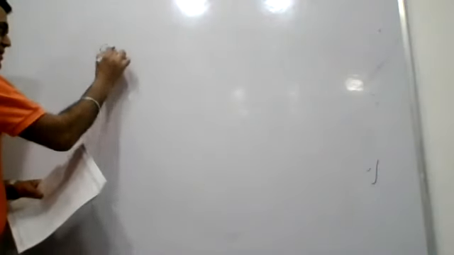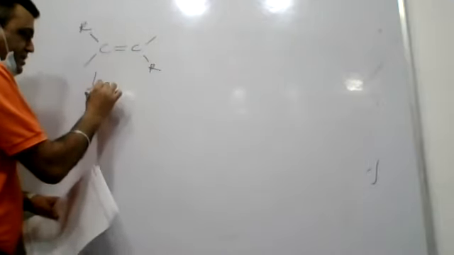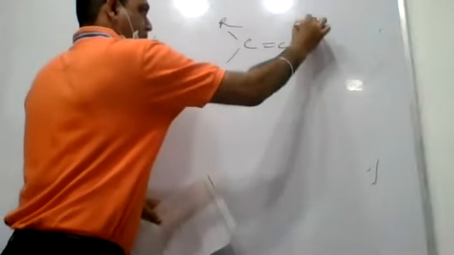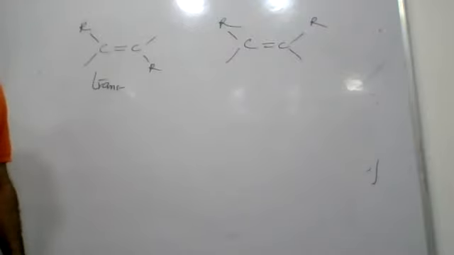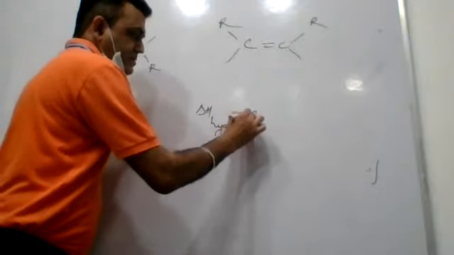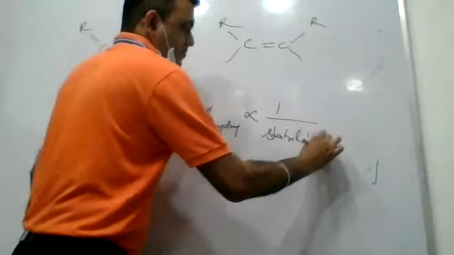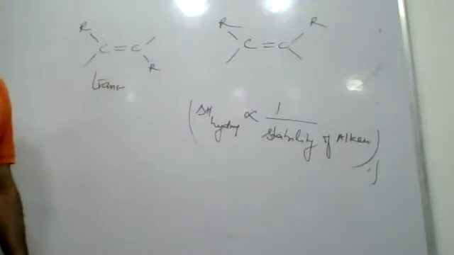Number 16, and this will end section 8. Enthalpy of hydrogenation of trans alkene. This is trans and this is cis. Again, it is regarding enthalpy of hydrogenation. The enthalpy of hydrogenation, delta H hydrogenation, is inversely proportional to stability of the alkene. The more stable the alkene, the lower its enthalpy of hydrogenation, and vice versa.